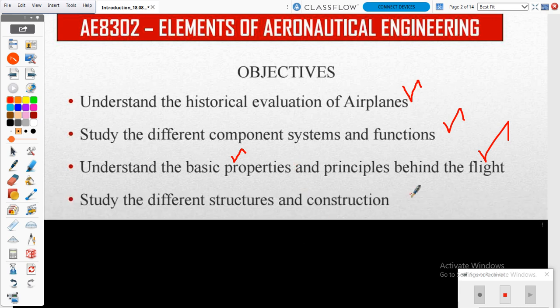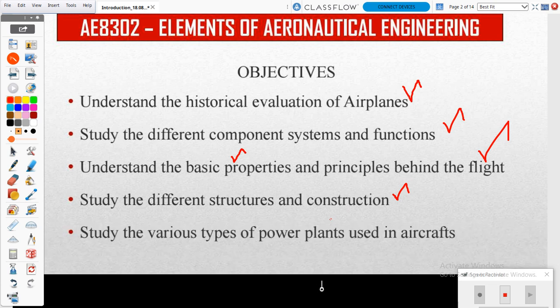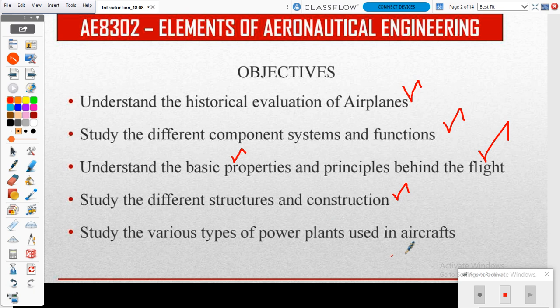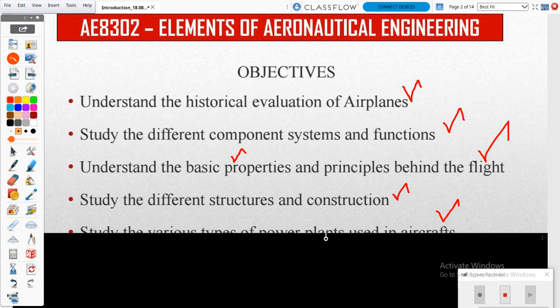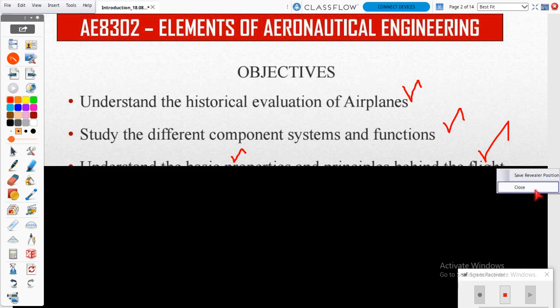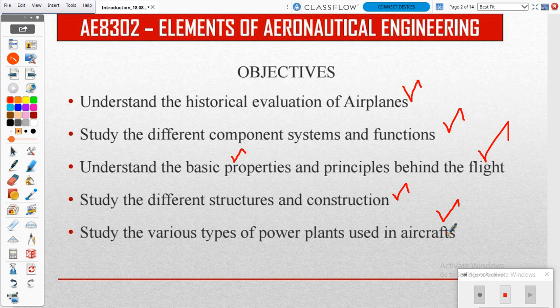And the next one will be to study the different structures and construction of our vehicle. That means the flight. Based on that development, you are going to learn which structure will be suitable for our vehicle and how we can construct that aircraft. And the last one will be to study the various types of power plant used in an aircraft. You already know a power plant is nothing but something producing energy to travel from one place to another. That is the power plant.